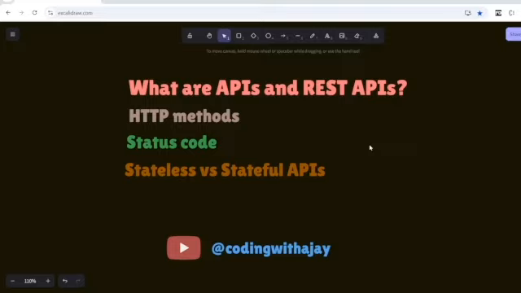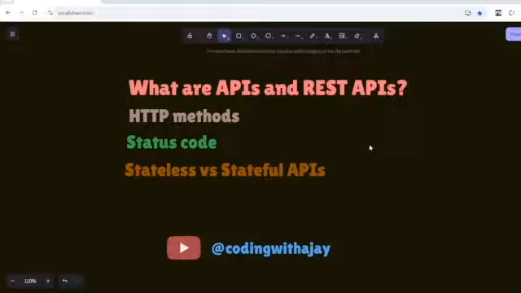Second, it uses HTTP methods to process. For example, if I'm making a request of getting something from the server, I should use the GET method, so that I can describe clearly that this is a GET request, and whatever the logic is, it is supposed to send something to the front end. POST means I want to put something on the database or on the server. PUT means I want to update something, and DELETE means I want to delete something on the server. So it describes these methods. If your API follows these rules, it is also considered a REST API.